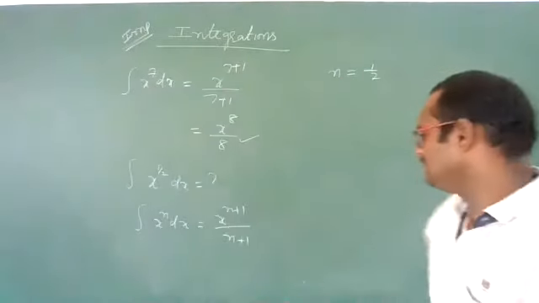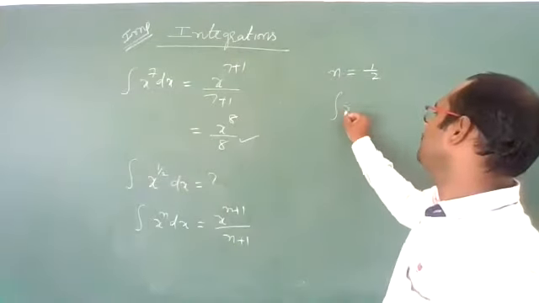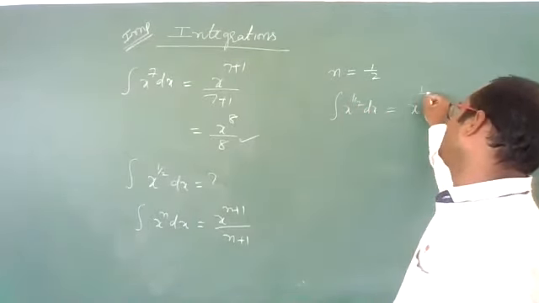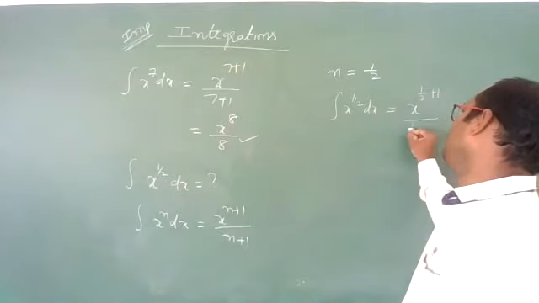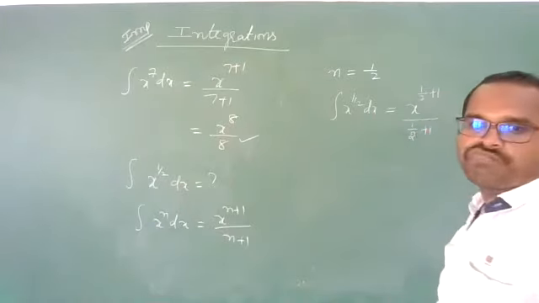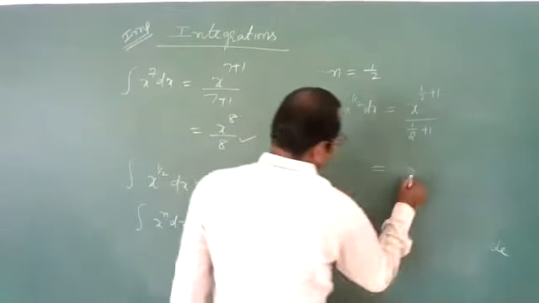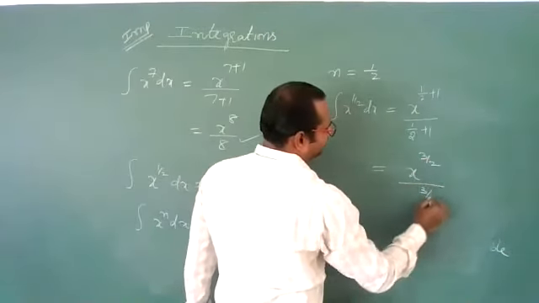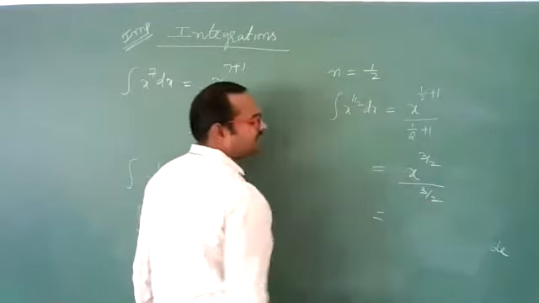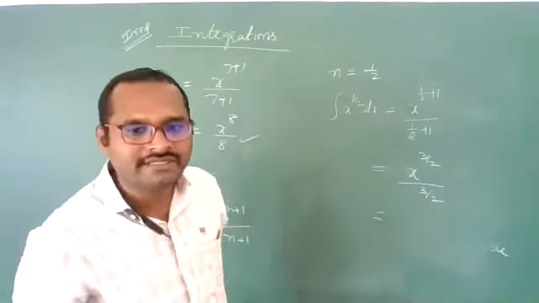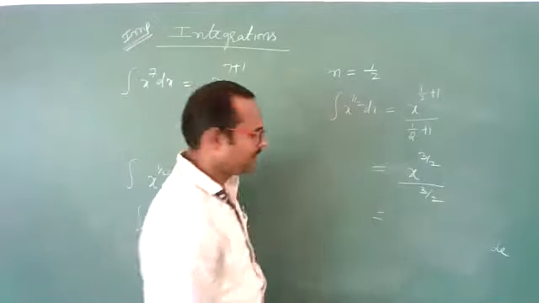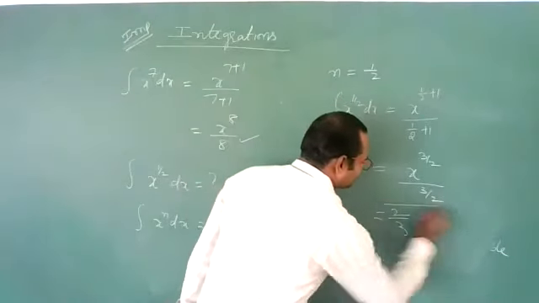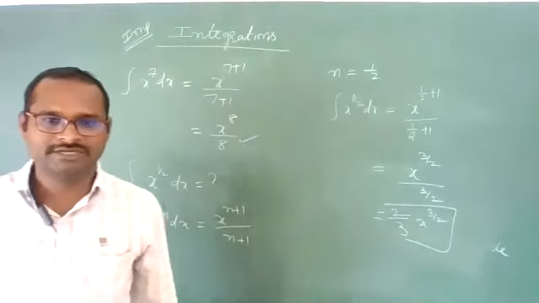Then write the answer. Integration of x power 1 by 2 dx is x power 1 by 2 plus 1 divided by 1 by 2 plus 1. That is x power 3 by 2 divided by 3 by 2. So this denominator 3 by 2, send it to the numerator. It will become 2 by 3 times x power 3 by 2. Yes, this will be the answer. Good, Mahantesh.